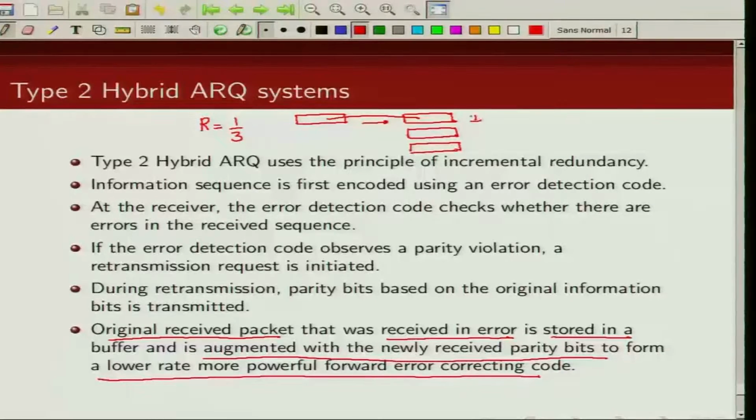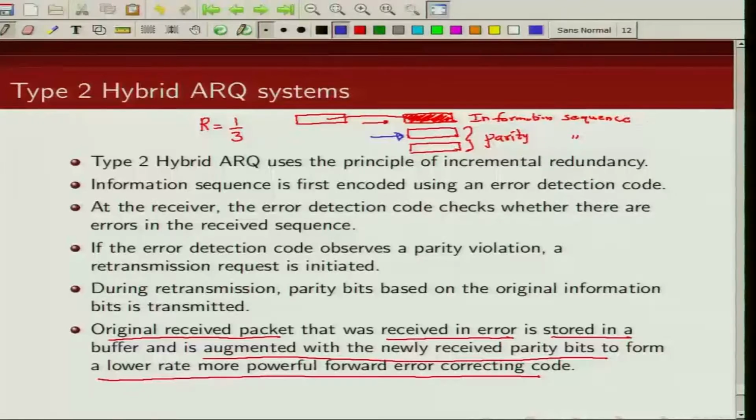These are the information sequence, and these are my parity sequences. Now, in type 2 hybrid ARQ scheme, you are sending the information sequence first. Now, if the error detecting code finds out that these information bits are in error, in the first retransmission, you are going to send these parity bits.